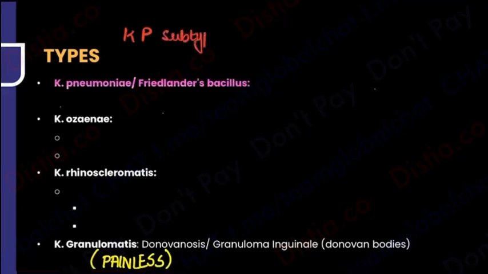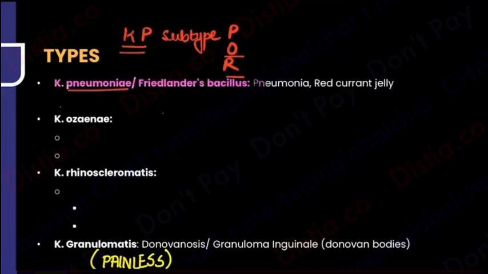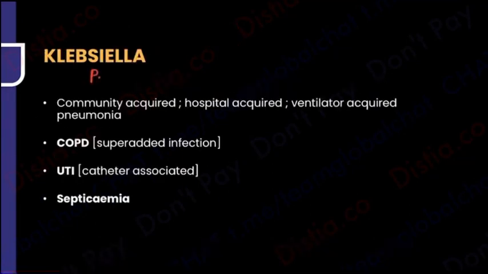It has a subtype called pneumoniae itself, ozaenae, and rhinoscleromatis. So Klebsiella pneumoniae, Klebsiella pneumoniae ozaenae, Klebsiella pneumoniae rhinoscleromatis. So when I say Klebsiella pneumoniae, that is the one which is obviously going to cause pneumonia. There's no doubt about it. So first let me tell you what all this Klebsiella pneumoniae causes.